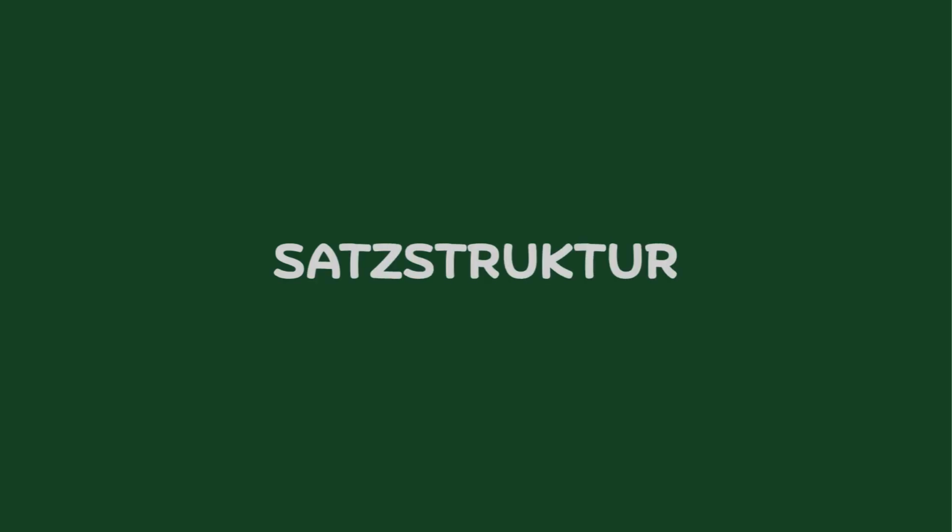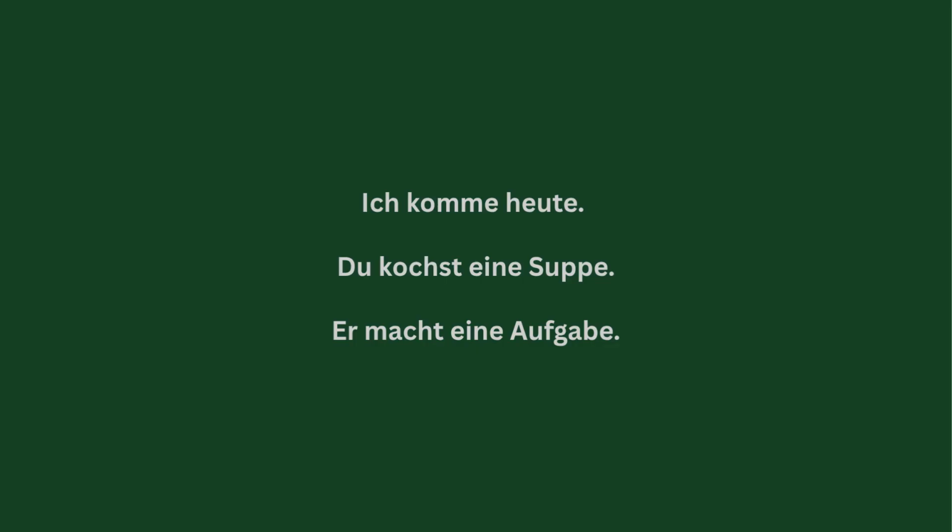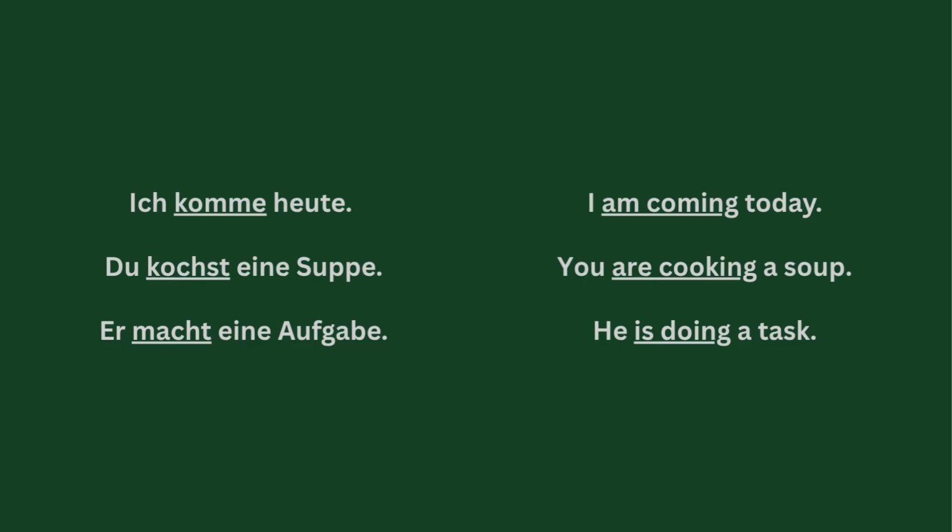Satzstruktur. We're going to have 3 sentences that we're using. Ich komme heute, du kochst eine Suppe und er macht eine Aufgabe. So to mean, I am coming today, you are cooking a soup, and he is doing a task. Keep in mind the komme is representing the I'm coming, so it will not be 2 words. Kochst, are cooking; macht, is doing.